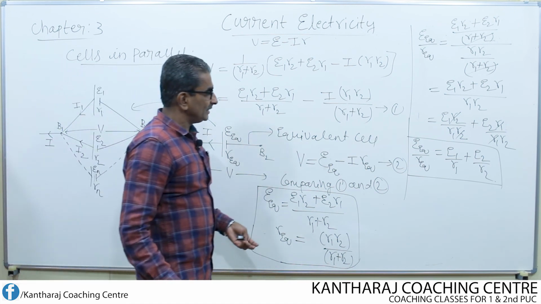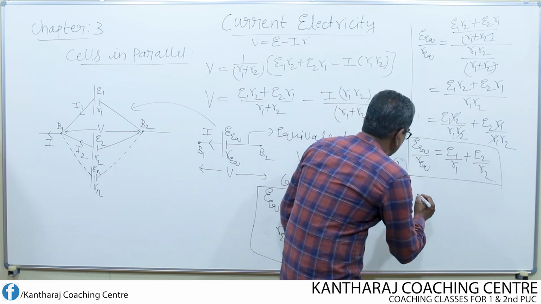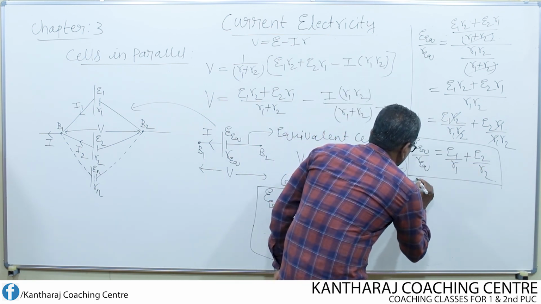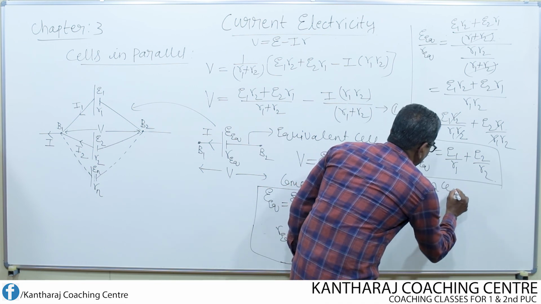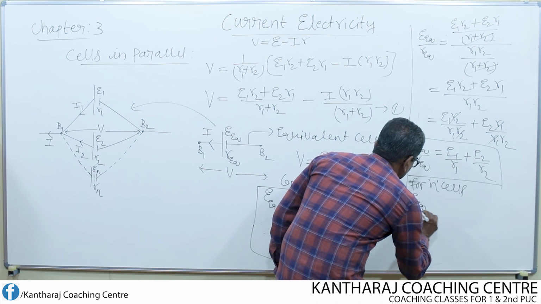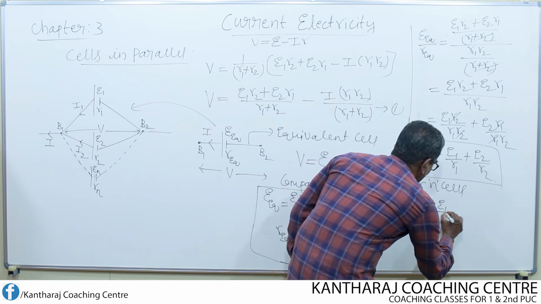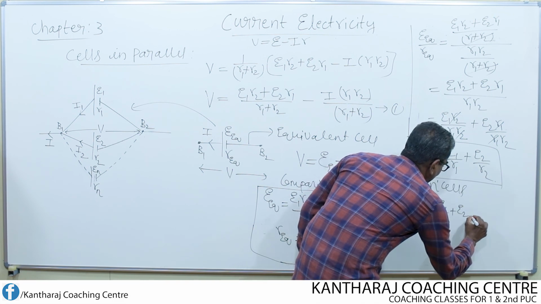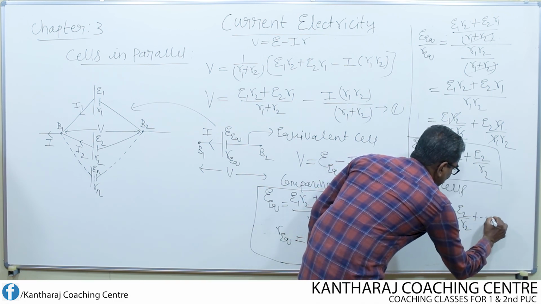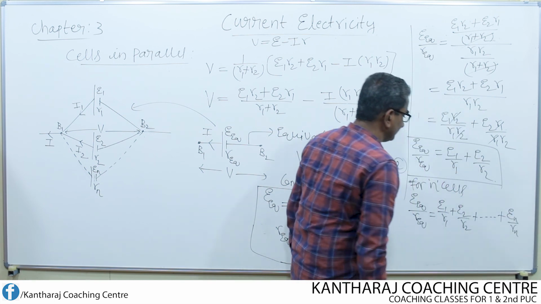Then for that combination consisting of n number of cells, what will this equation be now? For n cells, this equation is E equivalent divided by R equivalent is equal to E1 by R1 plus E2 by R2 plus dash dash dash plus En by Rn.